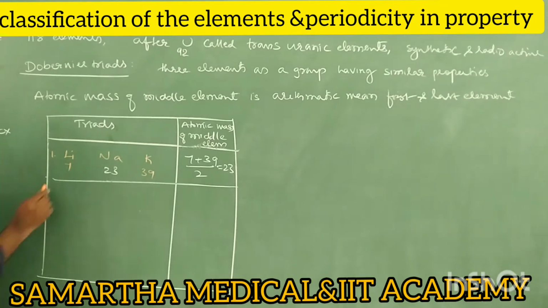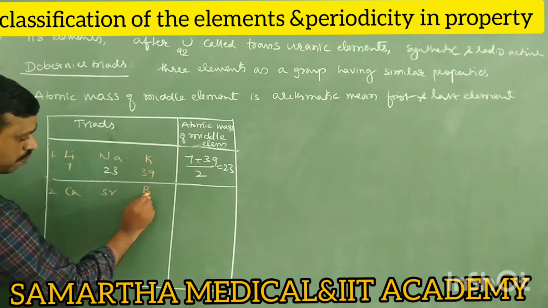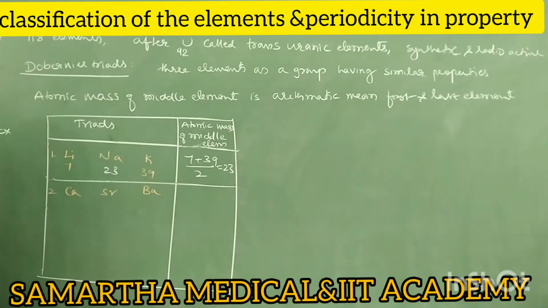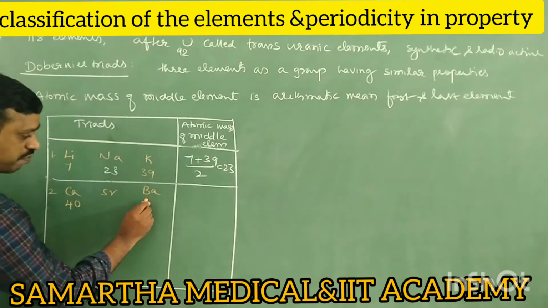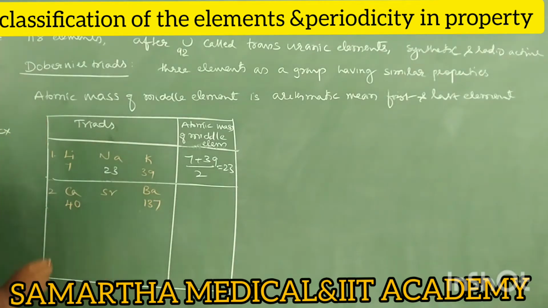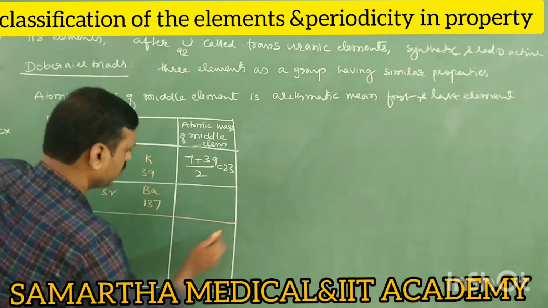Next, second triad. The first is an alkali metal, first group, no. Second group, calcium, strontium, barium. So what is the atomic mass of calcium? 40. Atomic mass of barium 137. Can you tell me?